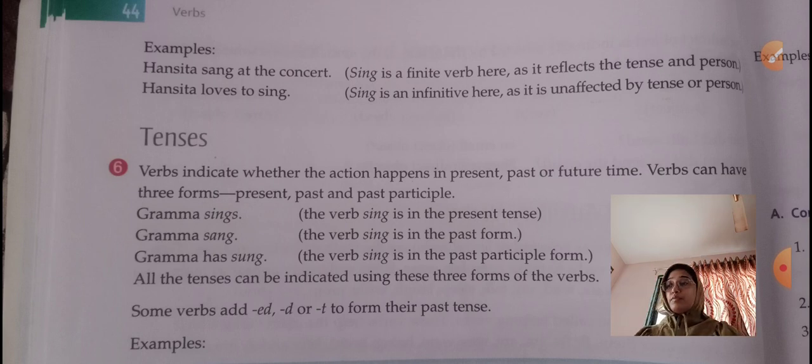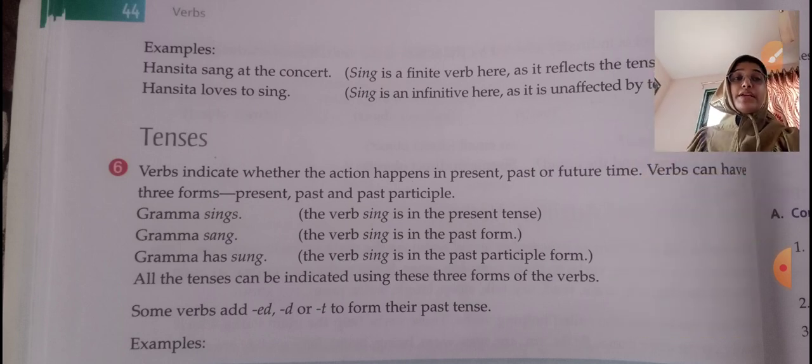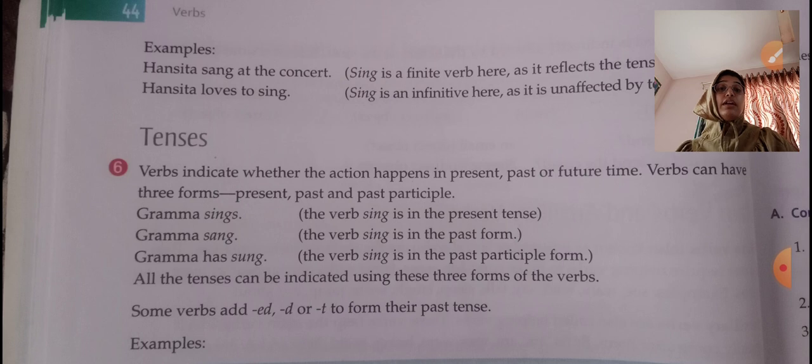Moving ahead to tenses, verbs indicate whether the action happens in present, past or future time. Correct? Verbs can have three forms: present, which is going on right now, past, which has already occurred, and past participle. Grandma sings, the verb sing is in the present tense. Grandma sang, so it is a past form. Grandma has sung, sung is the past participle form. All the tenses can be indicated using these three forms of the verbs.